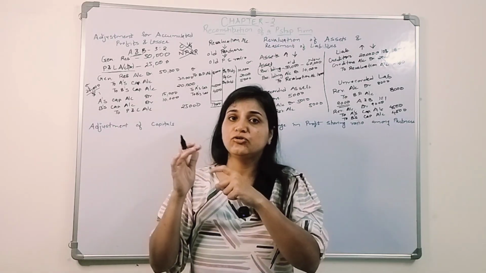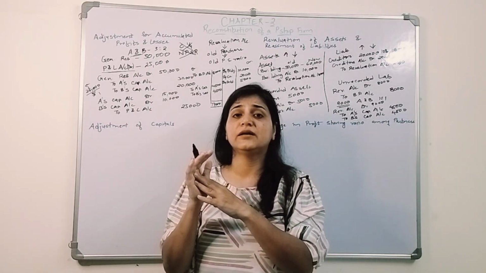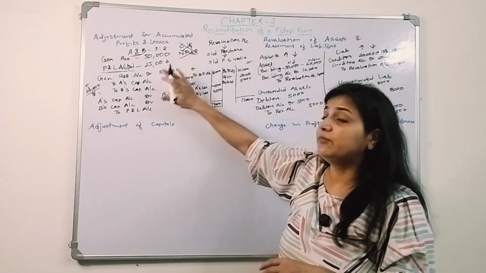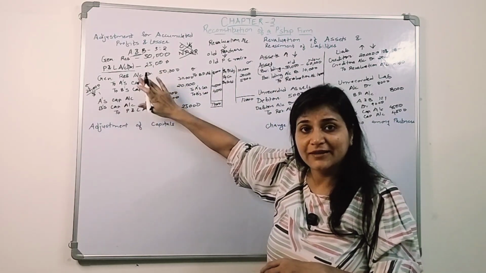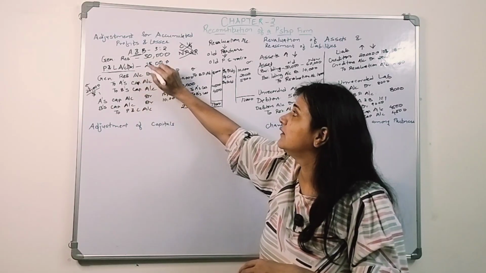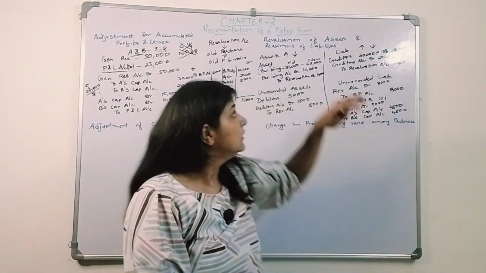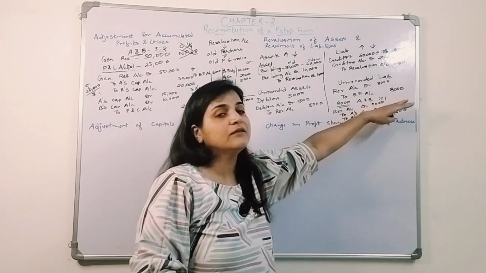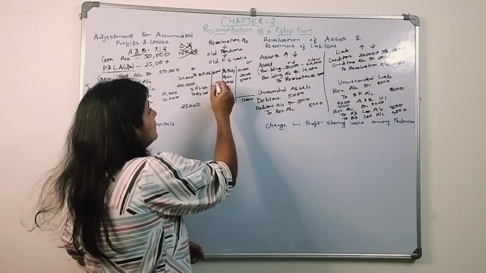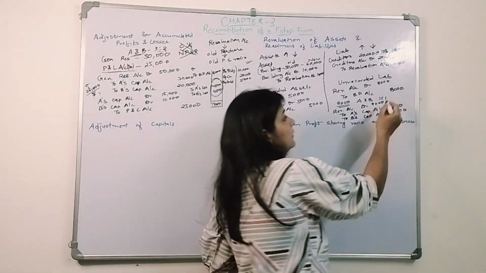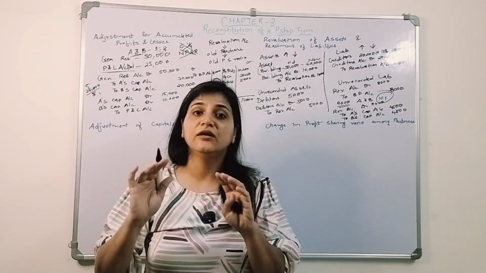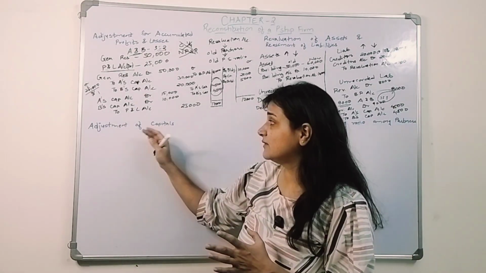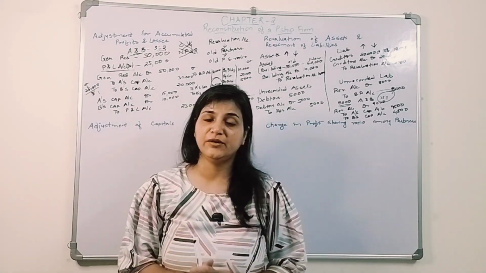That goodwill amount we need to close, we need to transfer it to the partners' capital accounts in their old profit sharing ratio. Their accumulated profits and losses, that also we will transfer to their accounts in their old profit sharing ratio. Revaluation of assets and liabilities, whatever there is, a gain or a loss, will be transferred between the partners in their old profit sharing ratio. Understood? This is clear. So now we are going to discuss the third topic, that is adjustment of capital.